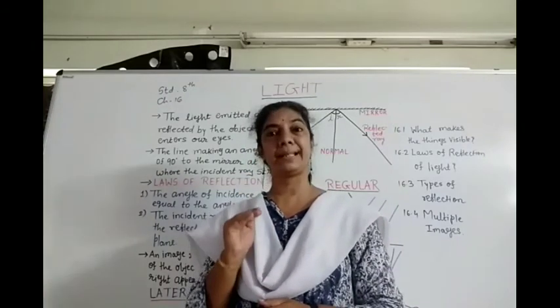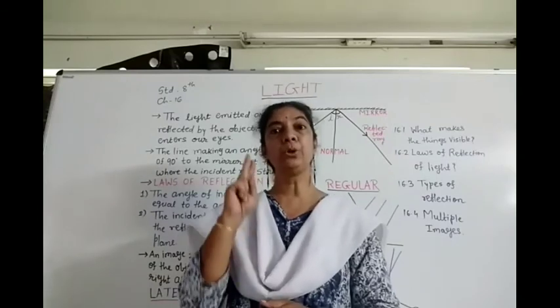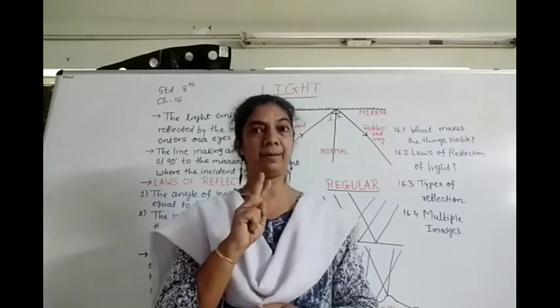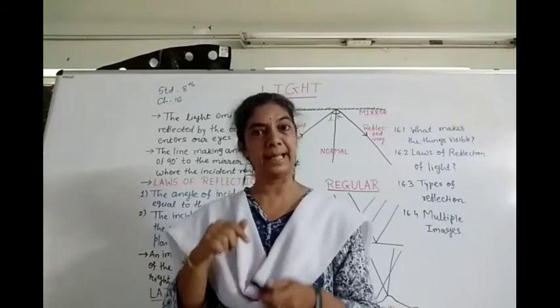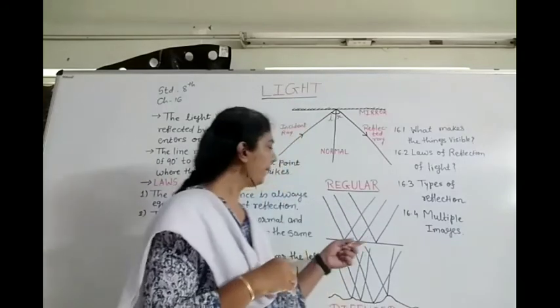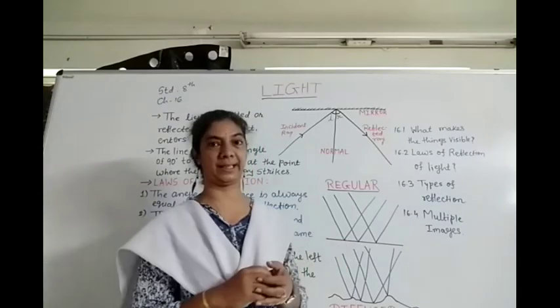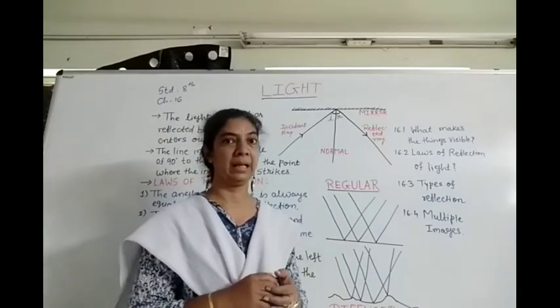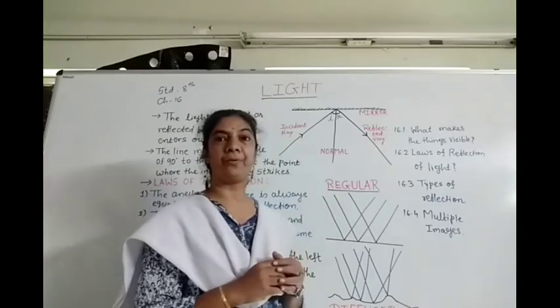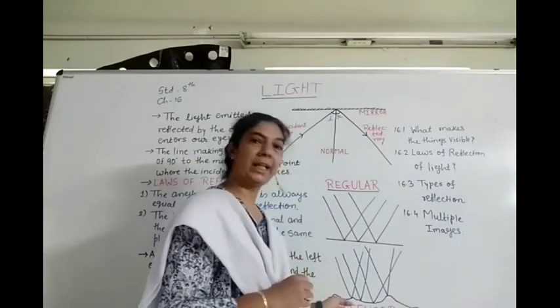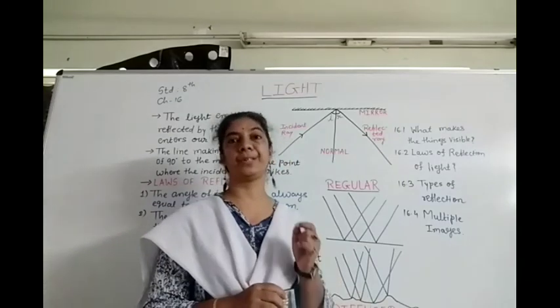After this discussion, there are 2 types of reflection. The first type, as we can see with plane surfaces, shiny and polished surfaces. And the second type is what we get from rough surfaces.